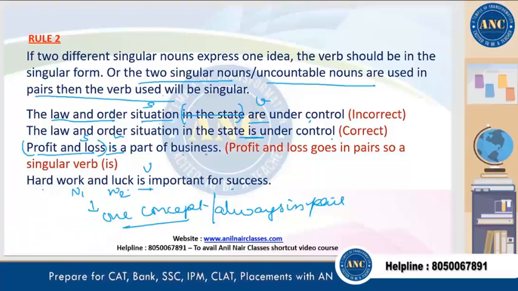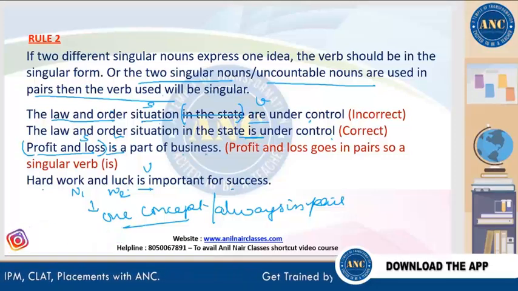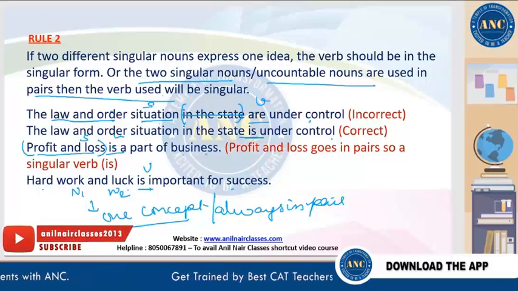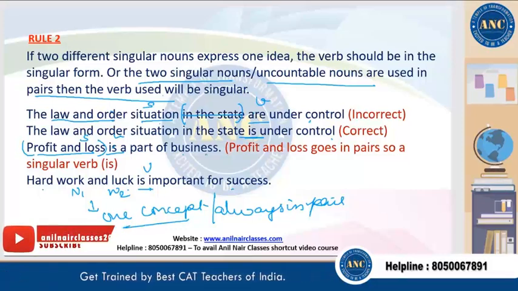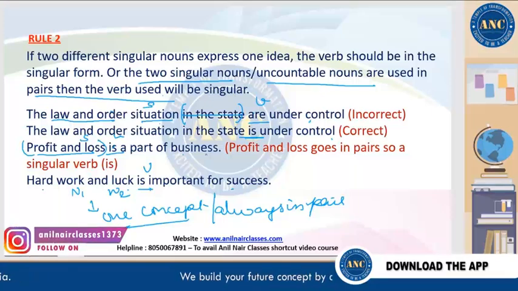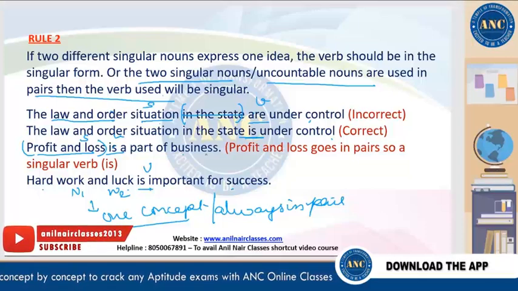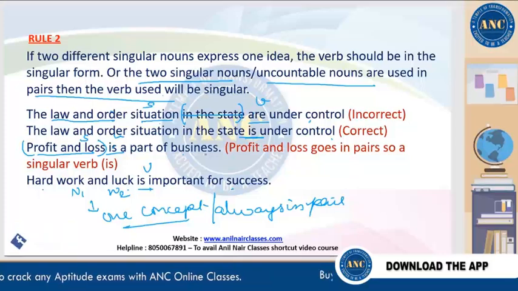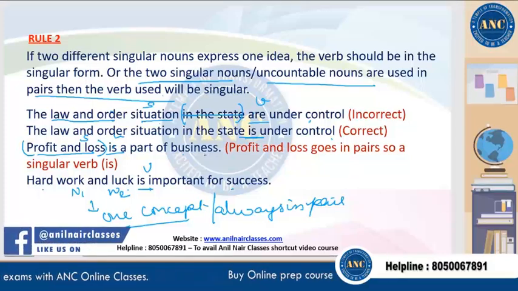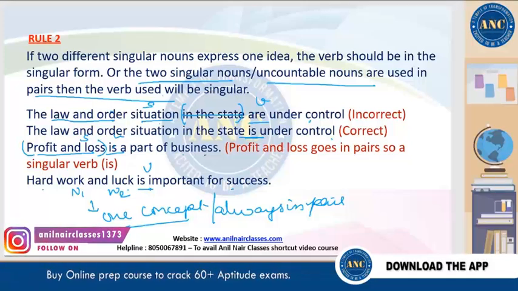Clear? So the general structure of the sentence is first the subject, then the verb, and then the object. However, sometimes it could be the other way around, first the verb and then the subject. Ideally, when a sentence is in the form of a question, an interrogative sentence, it may start with some interrogative pronoun and then the verb, and the subject will be after the verb. When two subjects are joined with and, like noun 1 and noun 2, we will use the plural form of the verb.